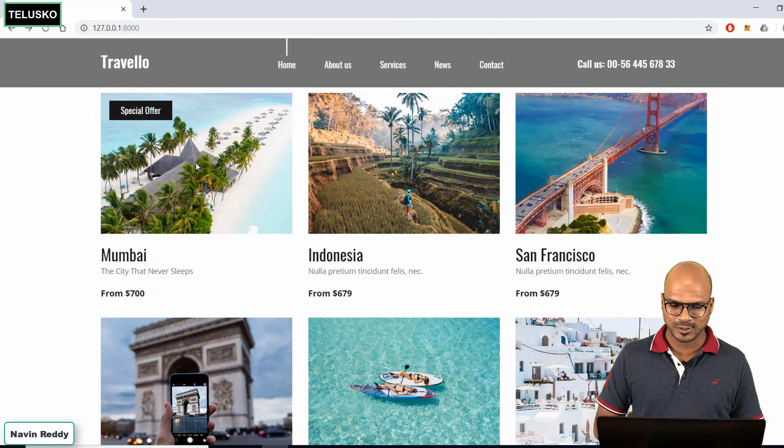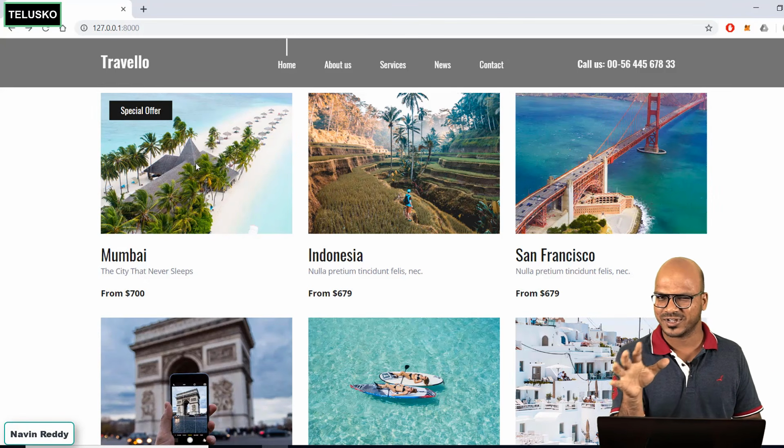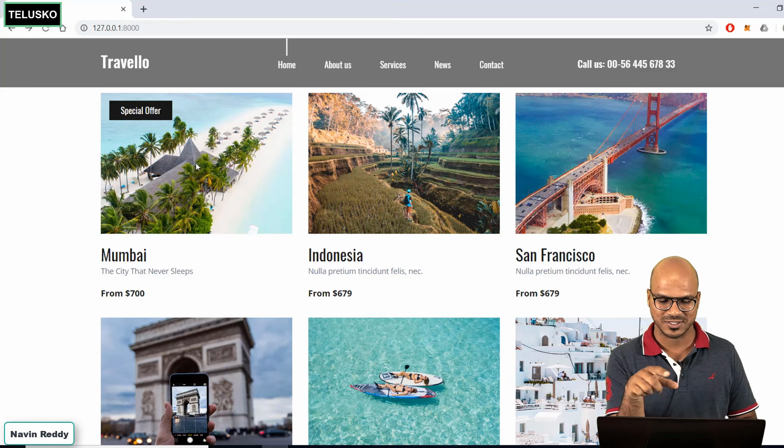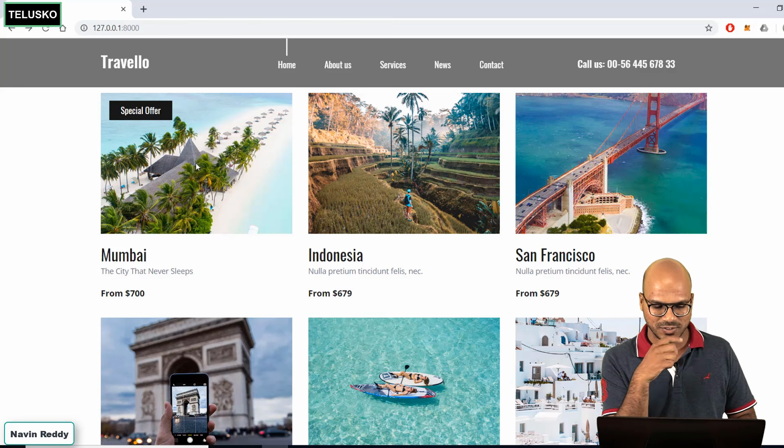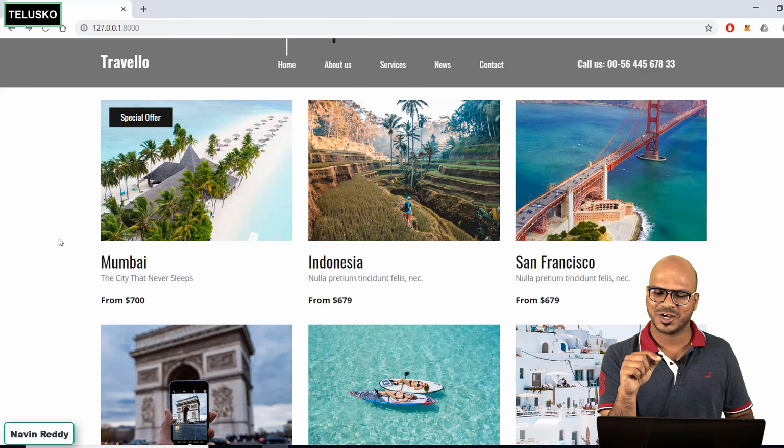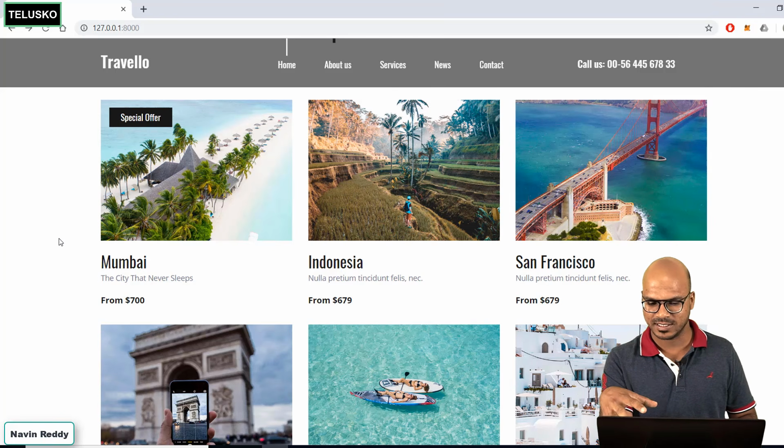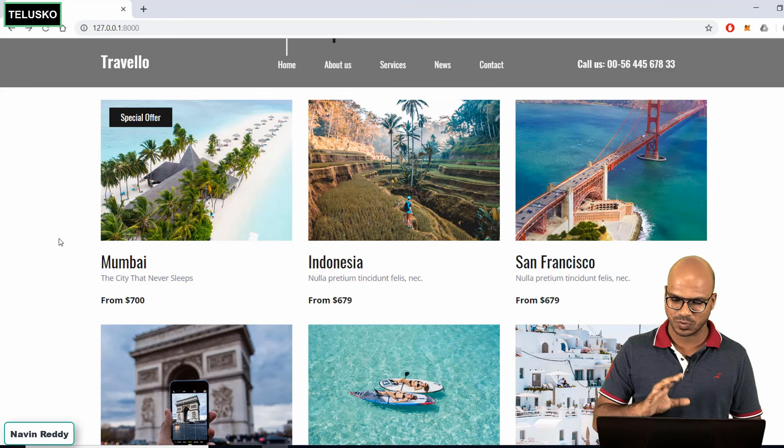But I also want to change the image, right? We'll do that after some time. Let's stick to values first, and I'll do that for all the different objects here. The image is not changing because we have not done that yet. But let's change the data for all the different places here, and let's stick to 3 places. Let's remove all the extra ones. Let's stick to the first 3 destinations just to make it easy.